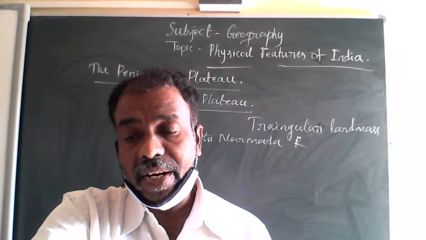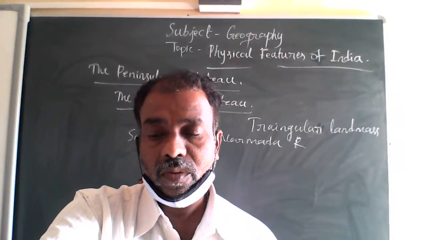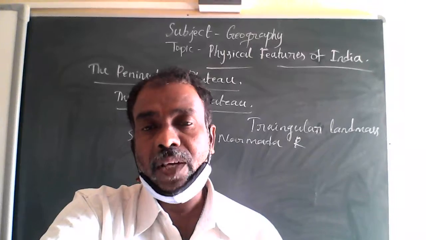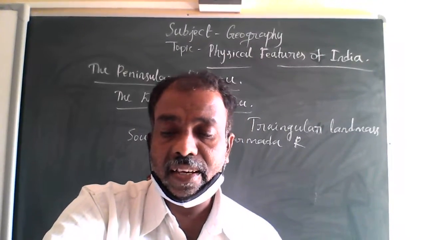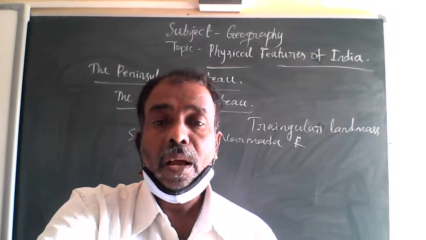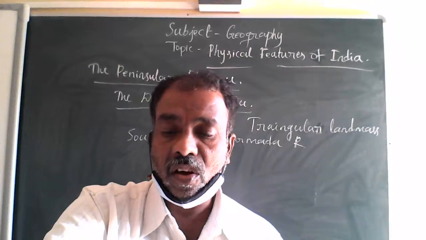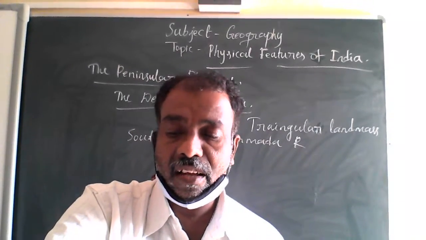It is separated by a fault from the Chota Nagpur Plateau. The three prominent hill ranges from the west to east are the Garo, the Kasi and the Jaintia hills.